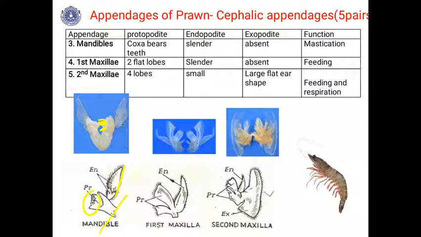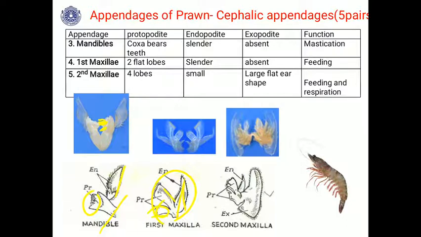Then the first maxilla. All these are cephalic appendages present inside the mouth, and this maxilla is the smallest appendage you will find. You can see the filaments. You can see the protopodite, which has two flat lobe-like structures. Then the endopodite is slender, and the exopodite is absent. This also assists in feeding, and it acts like how our tongue does.